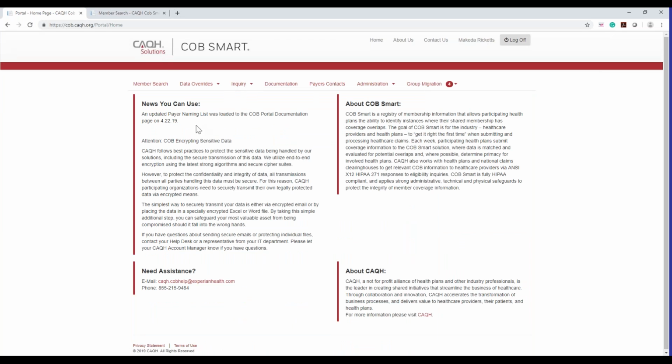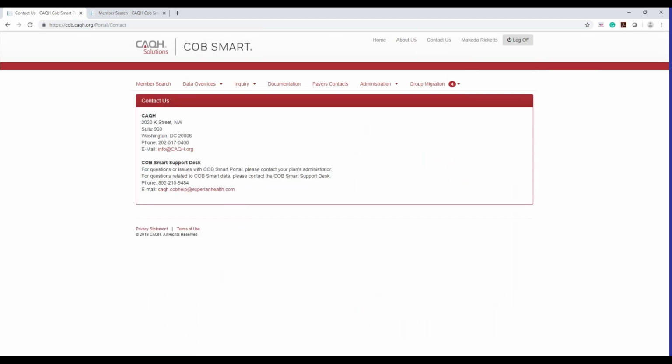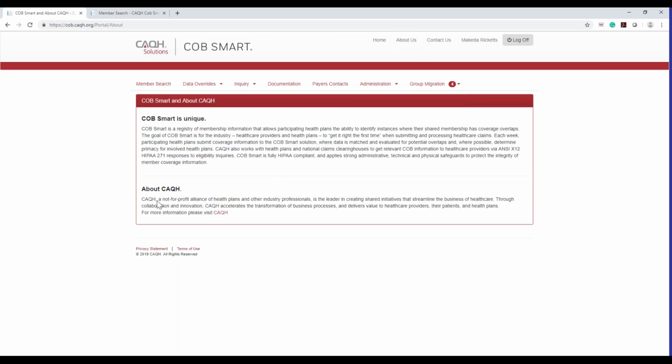Again, there's always news you can use on the home page where we just update anything that's new or anything that we need to notify you guys about. There's always about the COB Smart, the product itself, about CAQH, and if you need assistance as well. There's always a Contact Us tab here. Click on it. It has our information, the support desk who you need to contact if you have any questions. And then, of course, there's the About Us page, which again gives you a little bit more information about us as a product and organization.